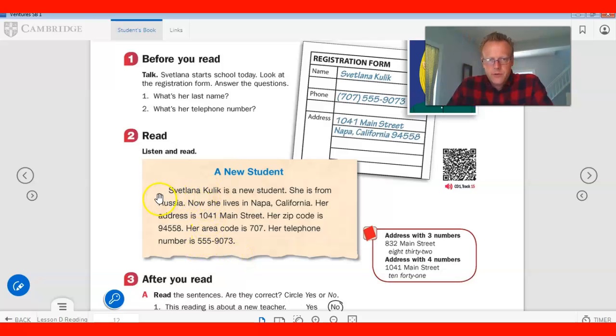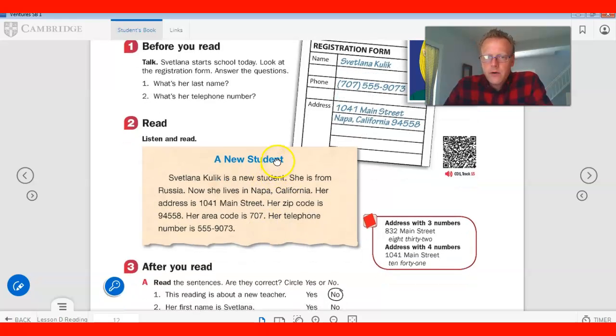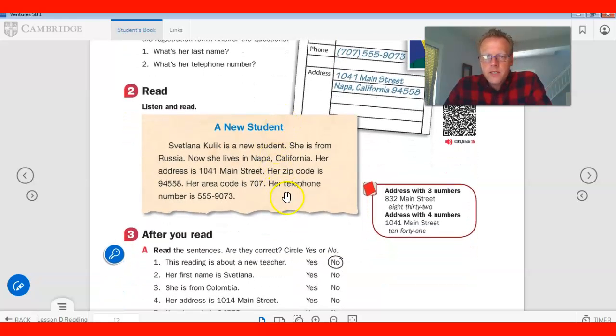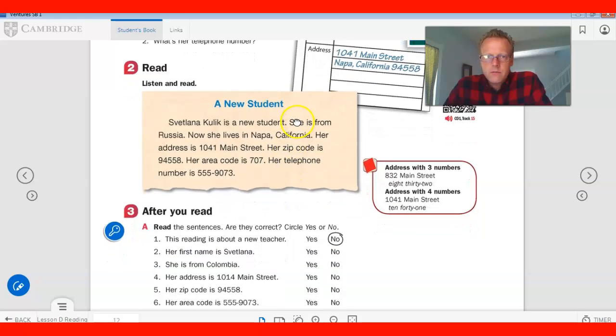You will also notice that a paragraph starts indented, or the first line is moved over about a half inch to show the beginning of the paragraph. Let's read the paragraph and see if we can answer some questions.